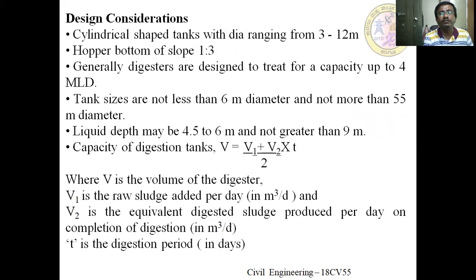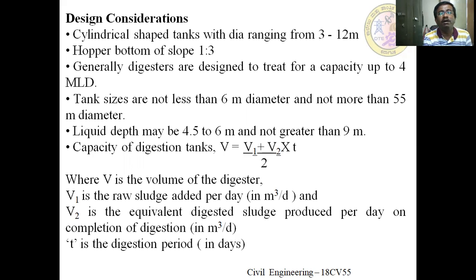Design consideration. Before we go for the design of the size, usually it is circular in nature and also dome shaped. At the bottom there is a tapering. At the top there is a curvature for collection of the gas and all these things. The cylindrical shaped tanks have a diameter ranging from 3 to 12 meter. Hopper bottom of slope 1:3 for collection of the treated sludge.